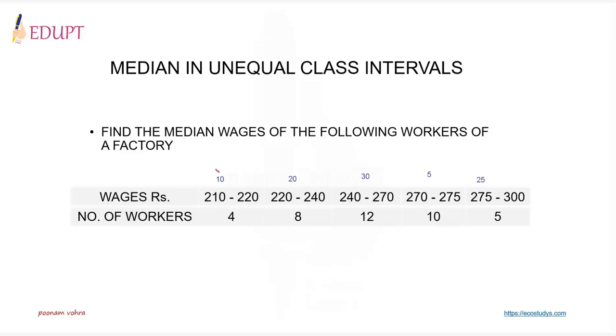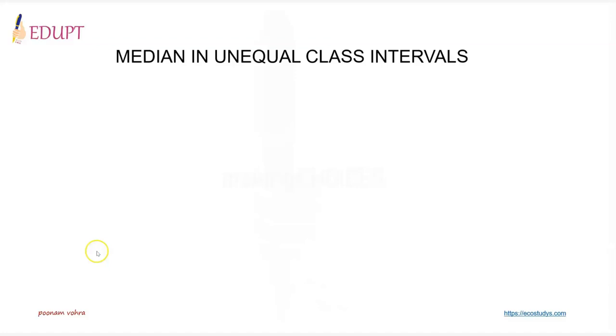It is 10 in the first case, 20 in the next case, then 30, then 5, and then 25. So one needs to understand how the median is calculated in such a case. Now let's have a look at its solution.